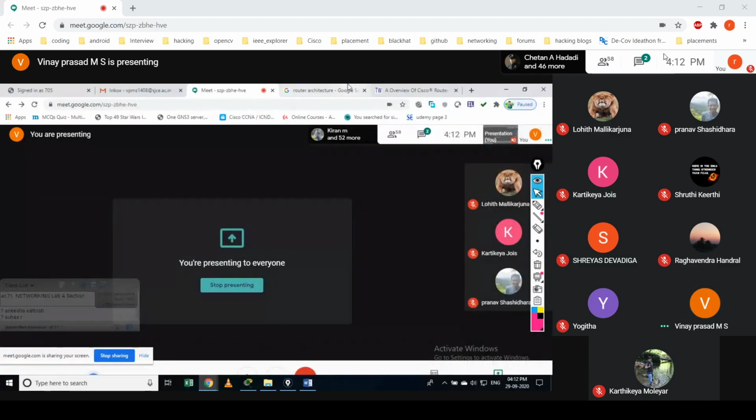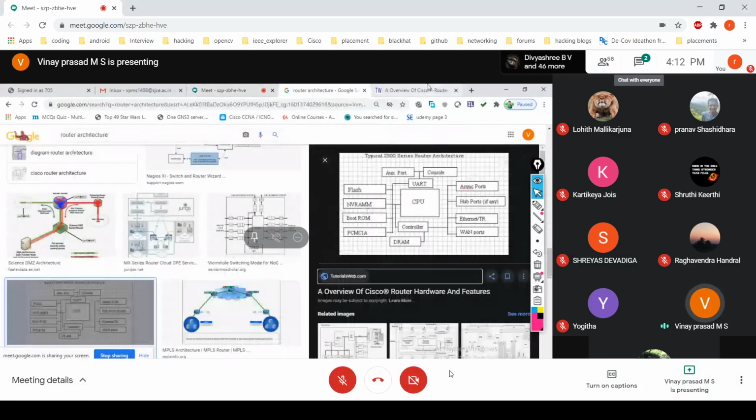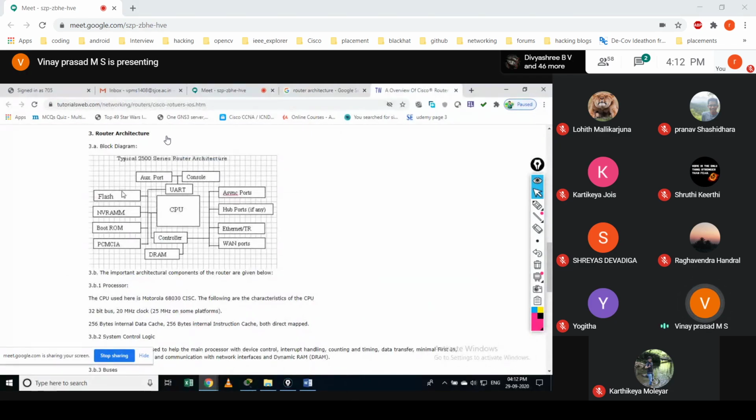Okay. In this router architecture, you can see we have something called flash memory. This memory is used to store your IOS. IOS is nothing but the operating system, and it is not Mac. This operating system by Cisco is called IOS, the Internetwork Operating System. They keep this operating system in the flash memory.